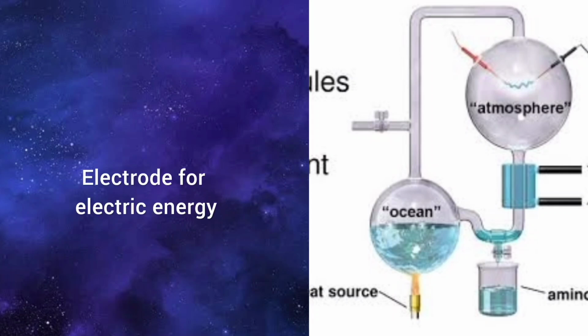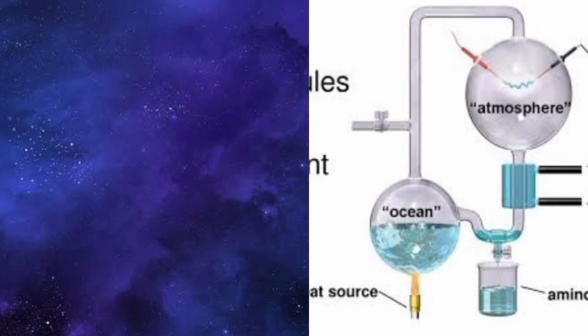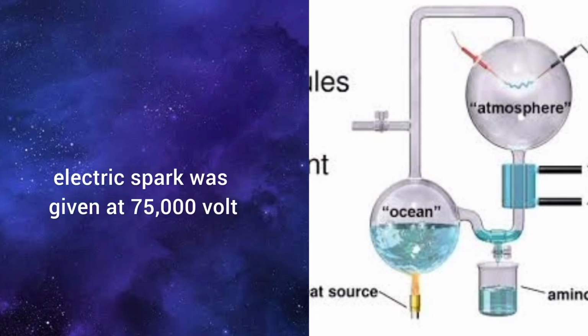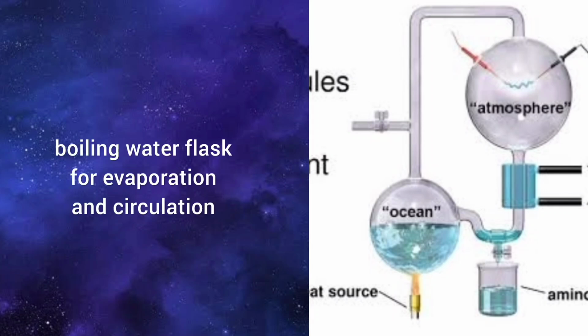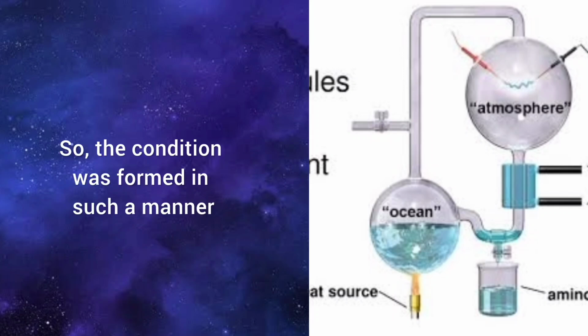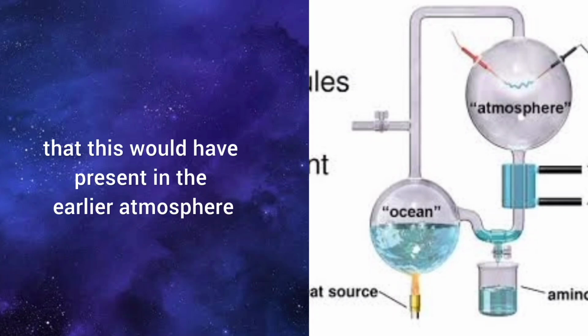Electrodes for electric energy. Water vapor at 800 degrees Celsius. An electric spark was given at 75,000 volts. A boiling water flask for evaporation and circulation. A condenser acting as rain, as suggested by Haldane. So the conditions were formed in such a manner as would have been present in the earlier atmosphere.